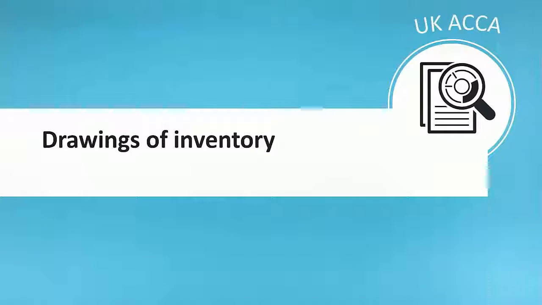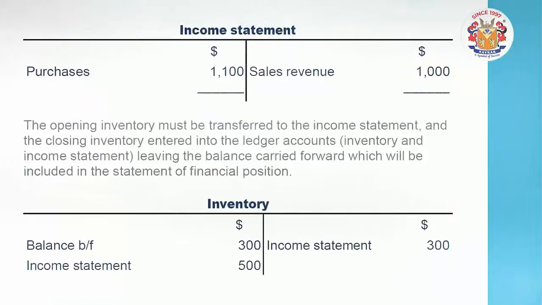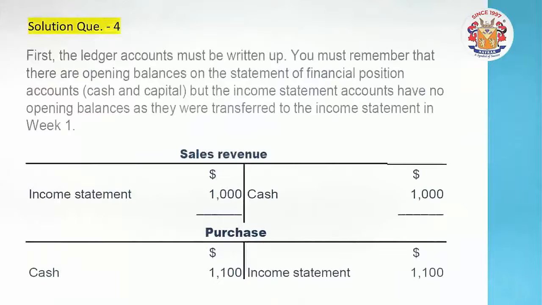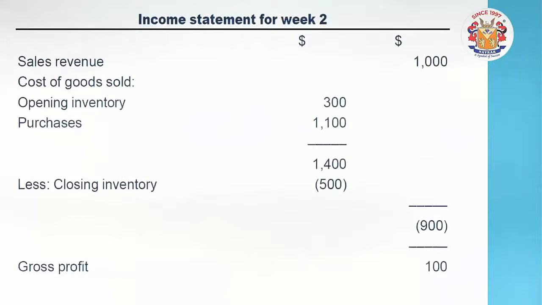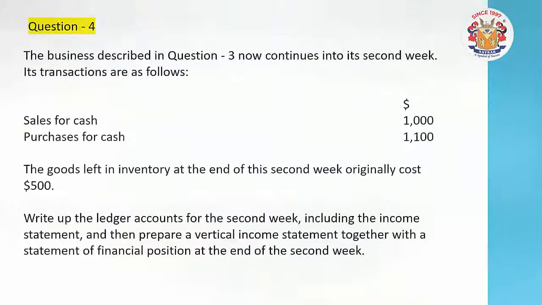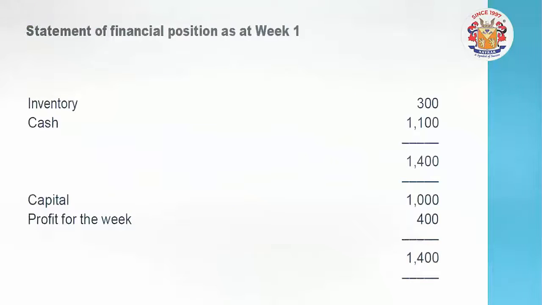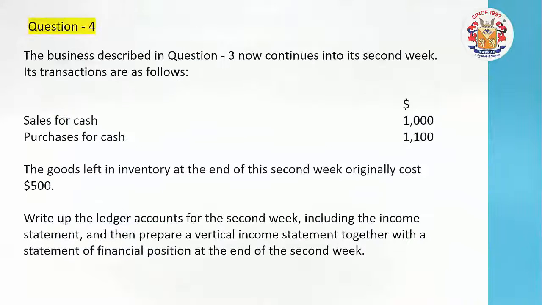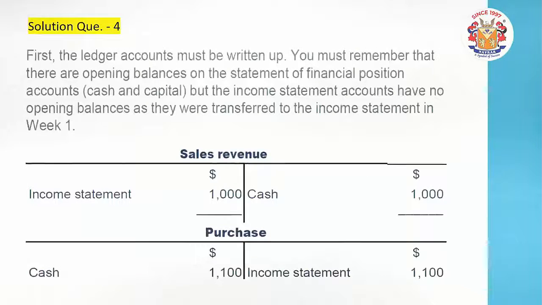The amount is not written over here, but as you can see in the last question, the 1100 balance from the first week at the end, you prepare the ledger account with opening balance of cash 1100, and whatever the sales and purchases you add up there, you will get this cash of 1400.